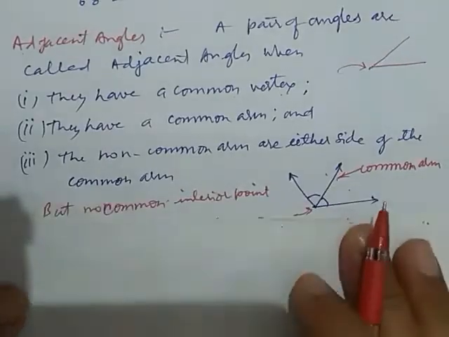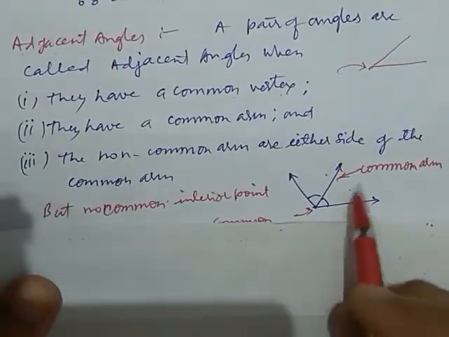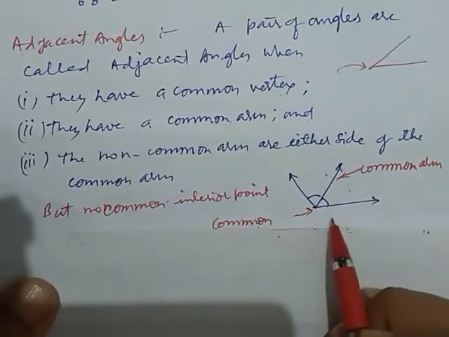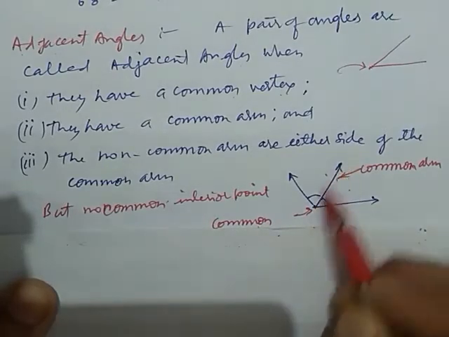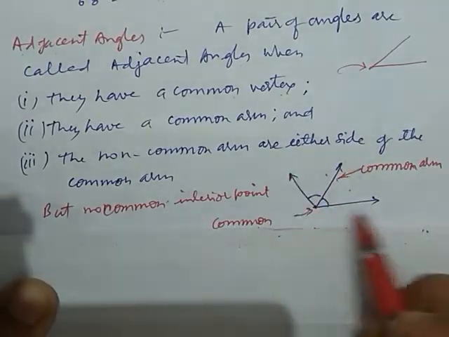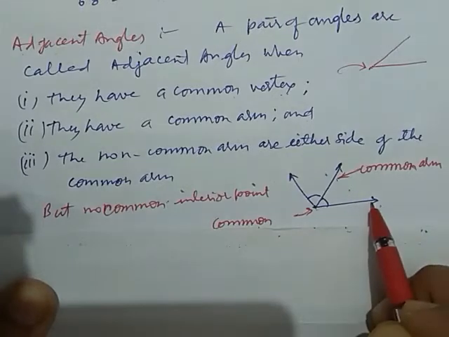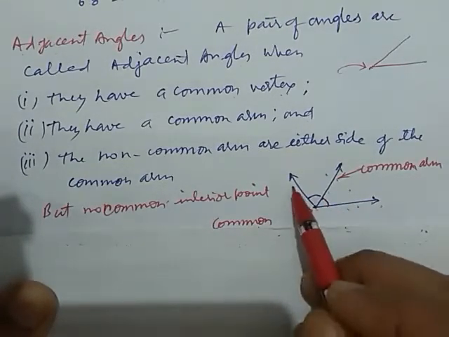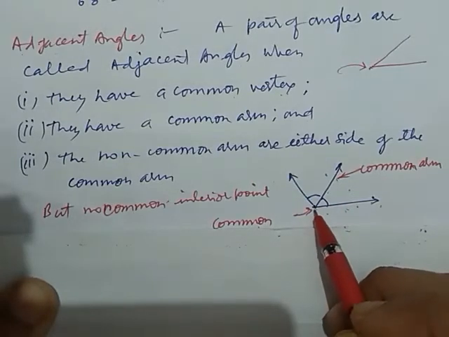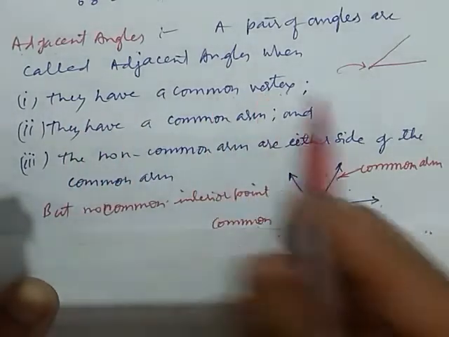Here, this is an example of adjacent angles. Here we see this and this and this. There are three arms, that is, three lines or rays or line segments meeting here at a point. That point is known as vertex. So they have a common vertex.